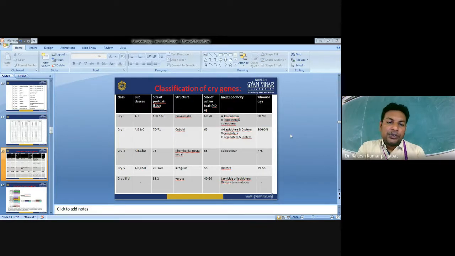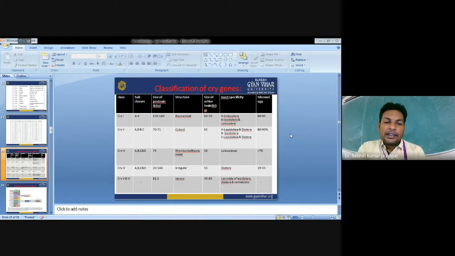Cry3 protein has subclasses A, B, C, and D. The size of protoxin is 73. The structure is rhomboidal, bipyramidal. The size of active toxin is 55. Insect specificity is Coleopteran. Percent homology is more than 75%.